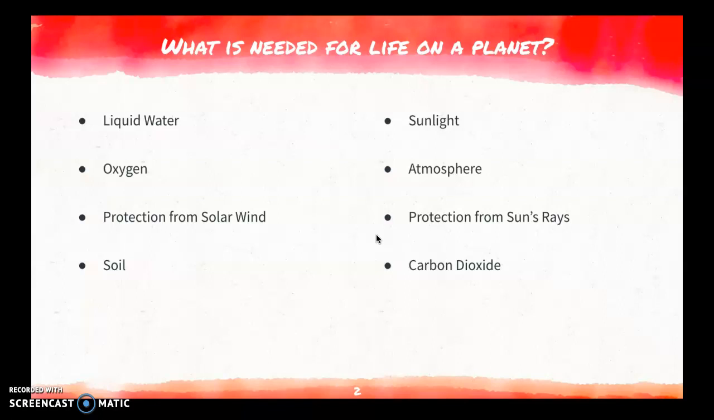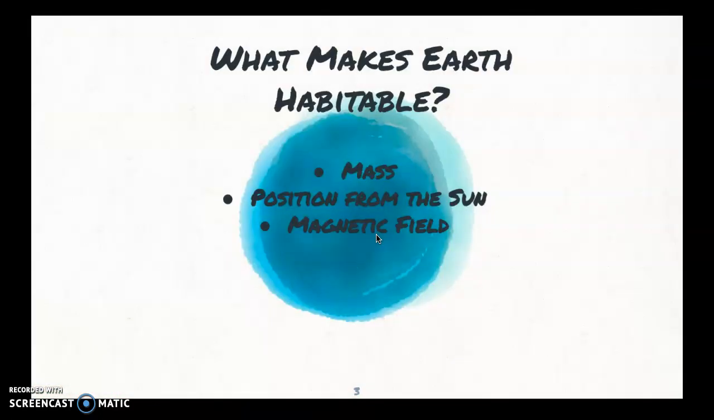And then it also requires carbon dioxide. Just like it requires oxygen, it also requires carbon dioxide. They kind of go hand in hand. So what exactly makes Earth habitable? Our mass, our position from the sun, and the magnetic field make Earth habitable.